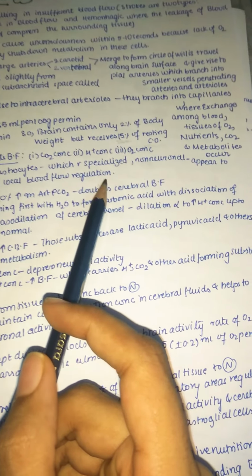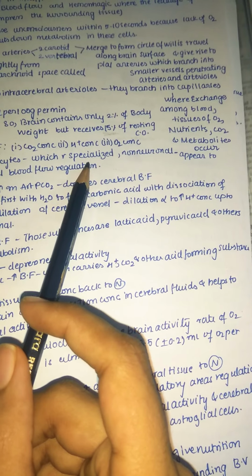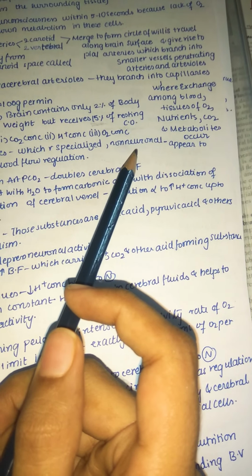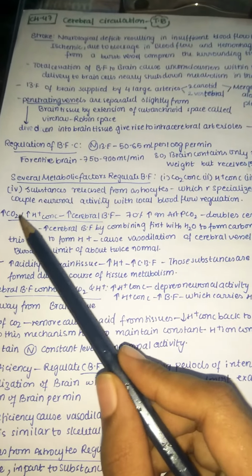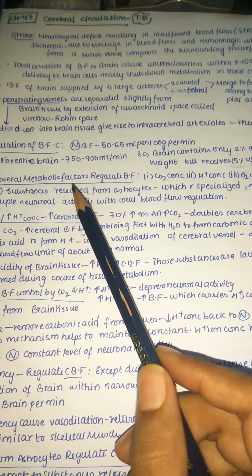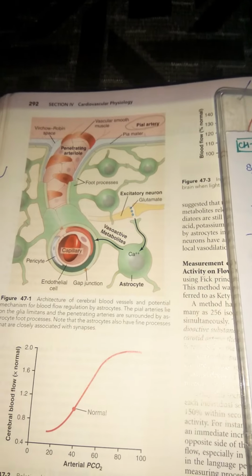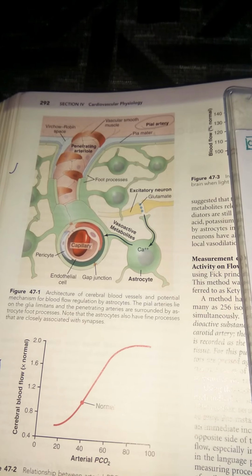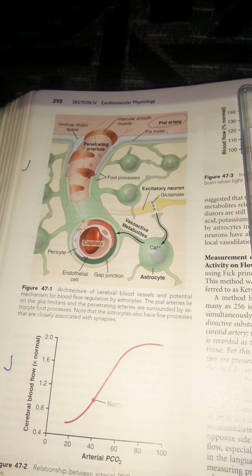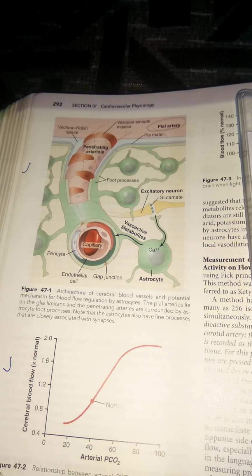What are astrocytes? They are specialized non-neuronal cells which appear to couple neuronal activity with local blood flow regulation. Here you can see one astrocyte. It is a star-shaped structure with many spike-like projections, and it is also useful for cerebral blood flow regulation.